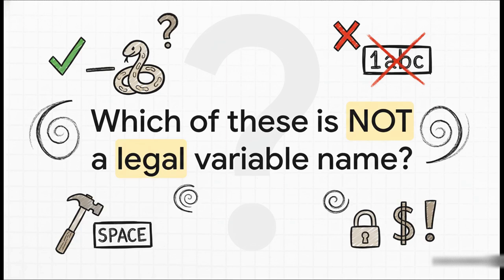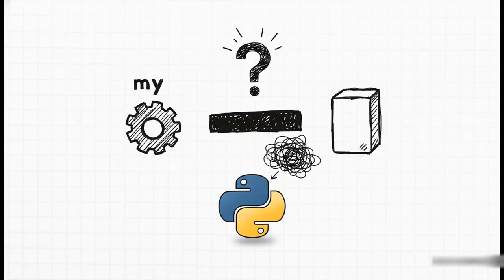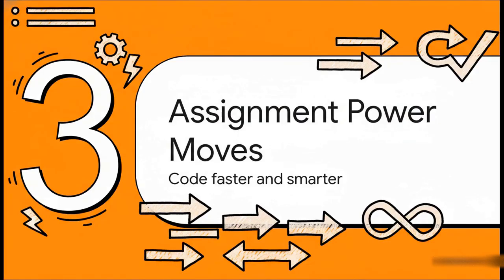All right, time for a quick pop quiz. Take a look at these 4 options. Based on those unbreakable rules we just went over, which one of these is definitely going to cause an error? And the one that breaks the rules is my-var. Why? It's all about that hyphen. Remember rule number 3? Only letters, numbers, and underscores. When Python sees a hyphen, it thinks you're trying to do subtraction, not name a variable, and it'll get confused immediately.